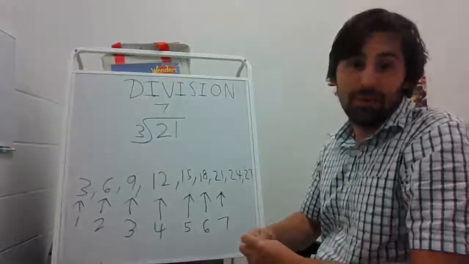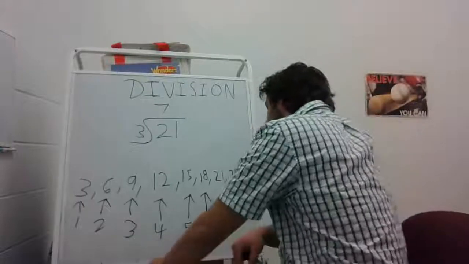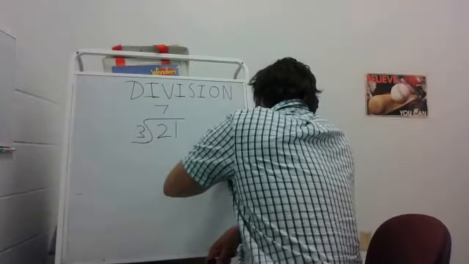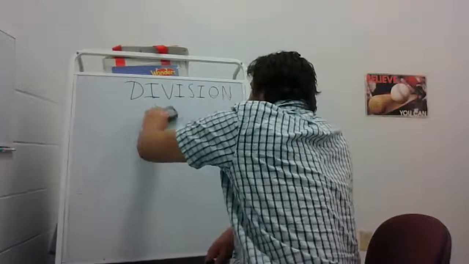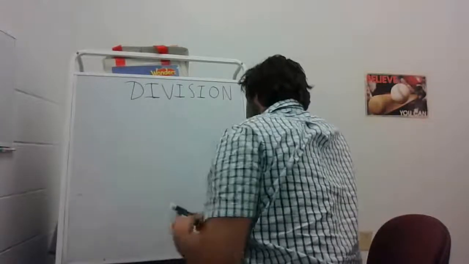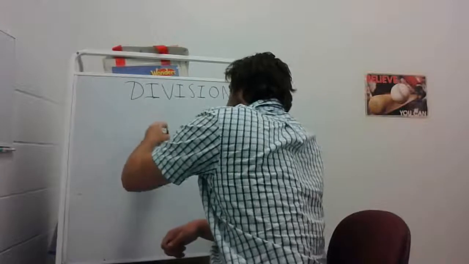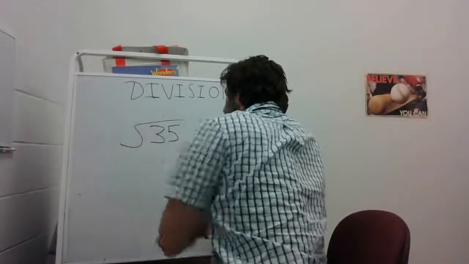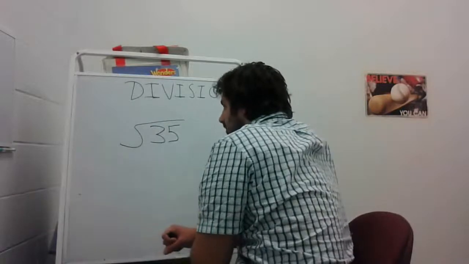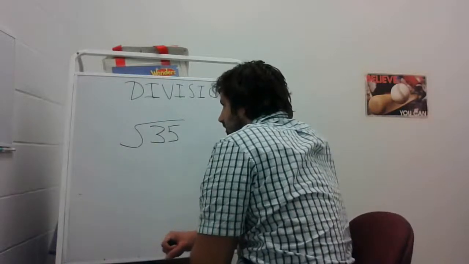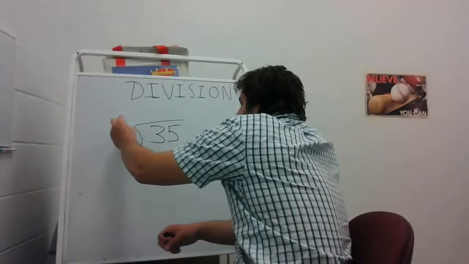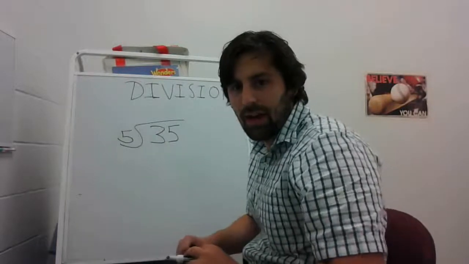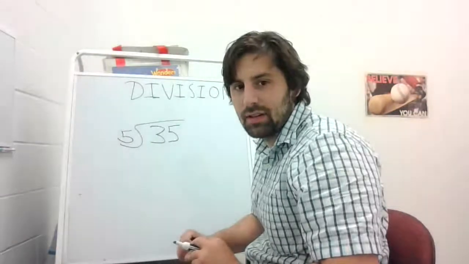All right, next problem. 35 divided by 5.